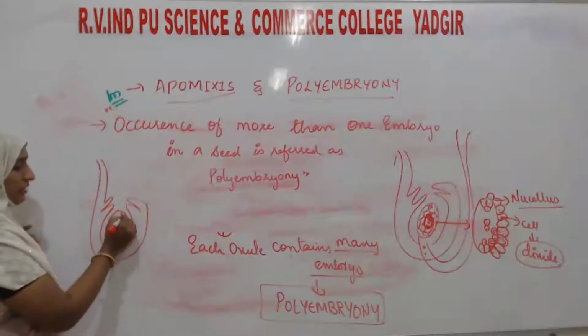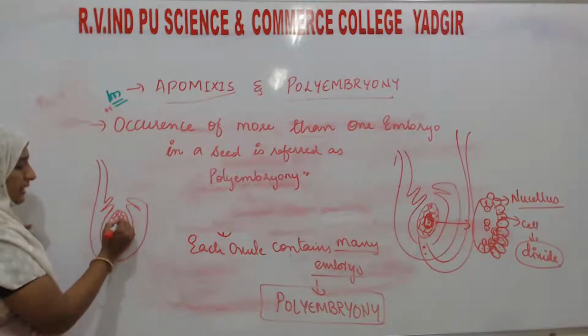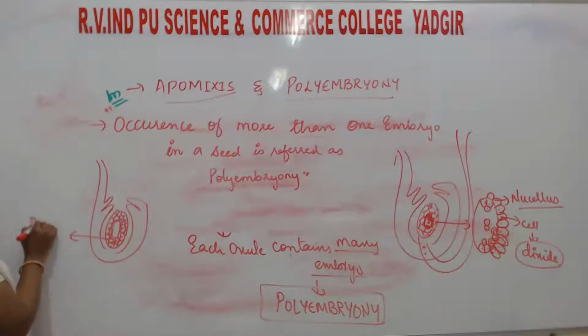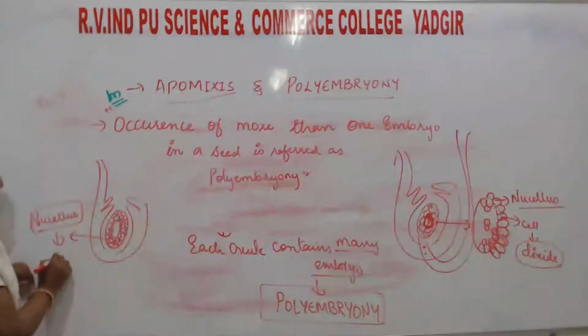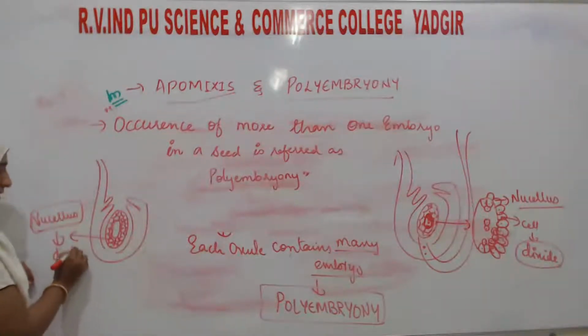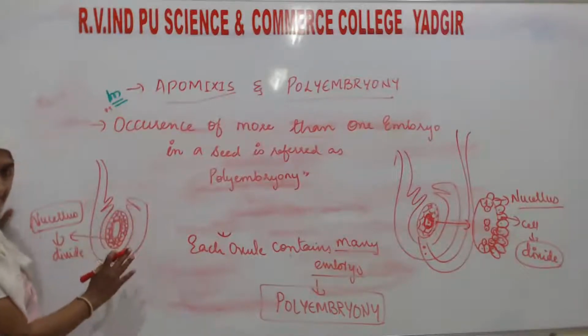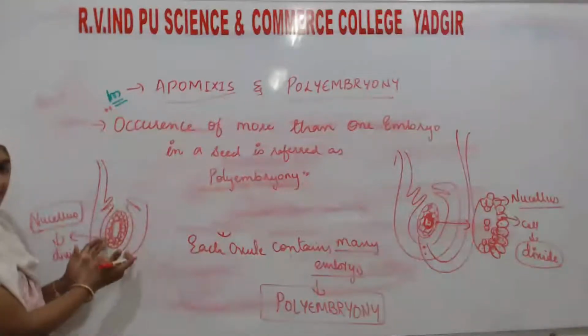This embryo sac is enclosing a mass of cells, and these cells are known as the nuclear cells. Sometimes these nuclear cells will start to divide. If they divide, the cells have no space.